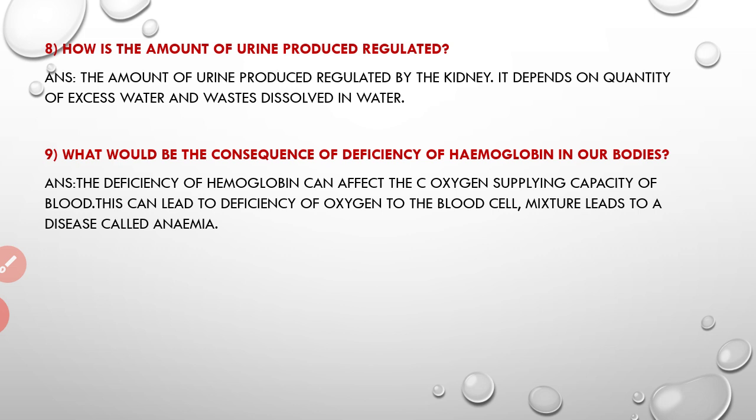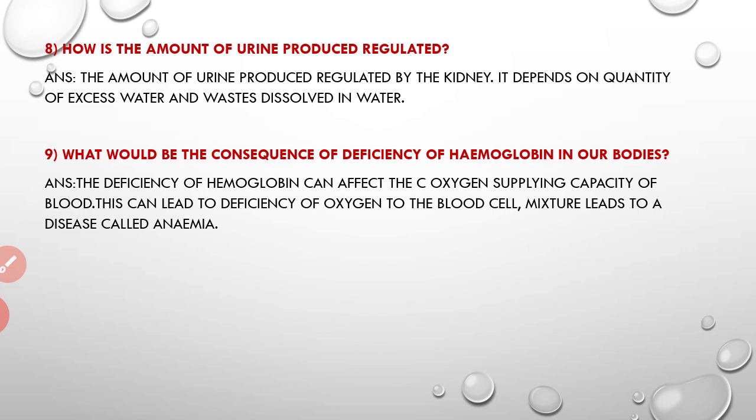Okay, therefore the amount of urine produced also increases. Then the ninth question: what would be the consequence of deficiency of hemoglobin in our bodies? So what happens if there is a deficiency of hemoglobin, that is, if the hemoglobin is not sufficient in our blood?